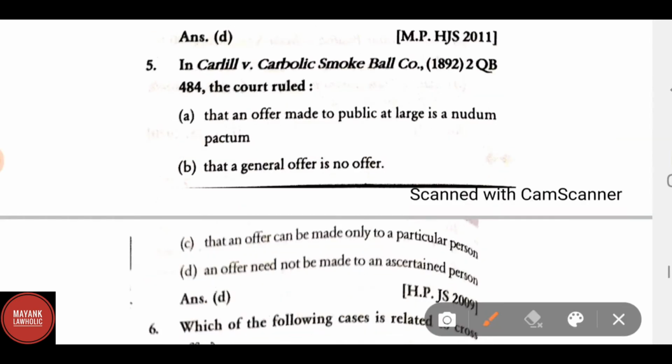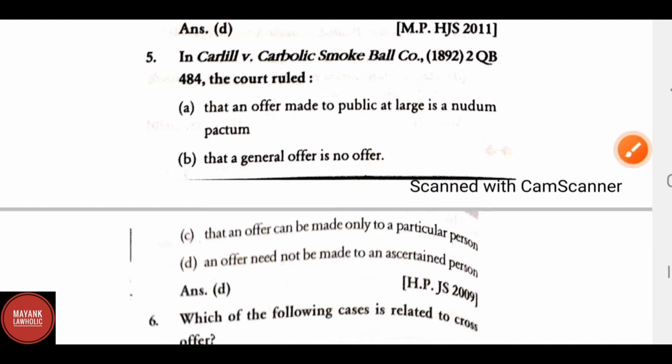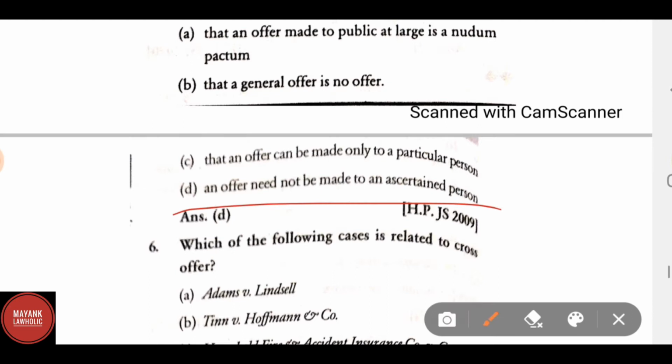In Carlill versus Carbolic Smoke Ball Company, the court ruled A. that an offer made to public at large is nudum pactum. B. that a general offer is no offer. C. that an offer can be made only to a particular person. D. an offer need not be made to an ascertained person. The correct answer for this is D. An offer need not be made to an ascertained person.